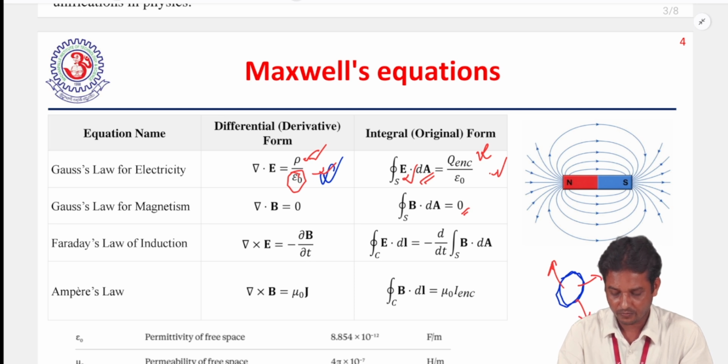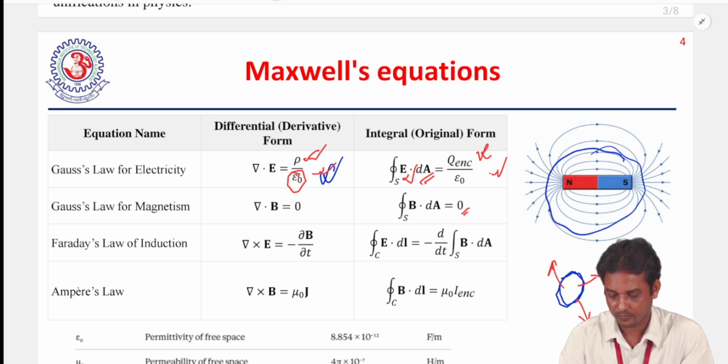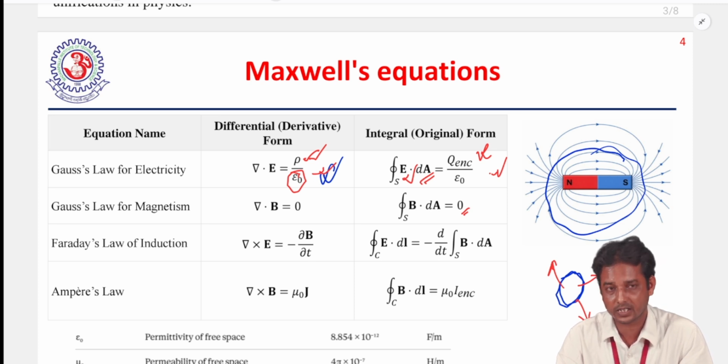Because suppose we take one closed surface. When we have a closed surface, there we always get two charges, north pole and south pole. We never get a sole charge or single charge, a separated north pole or separated south pole. It is not possible.